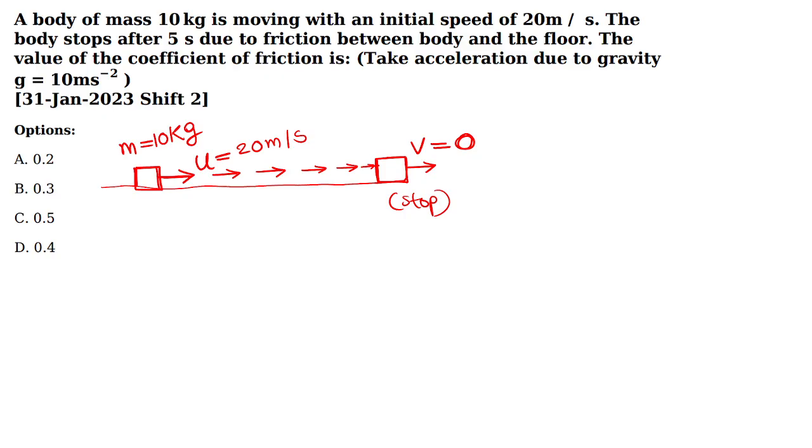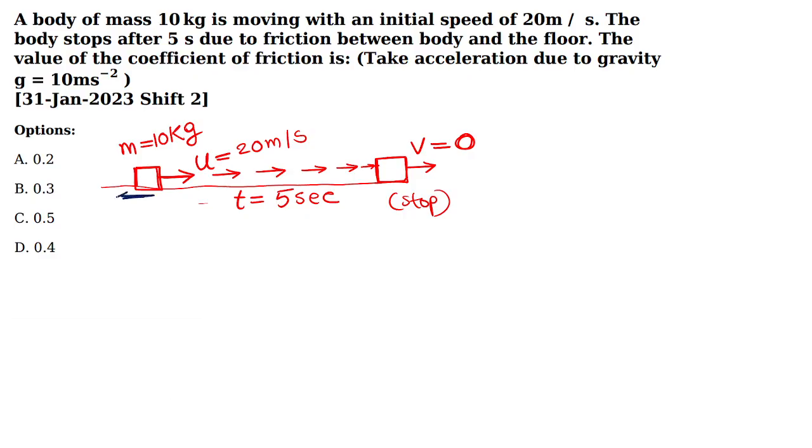Yes, sir. Okay. The motion time is 5 seconds. The body takes 5 seconds to stop. We need the value of the coefficient of friction. If the body is moving forward, the friction will oppose it.